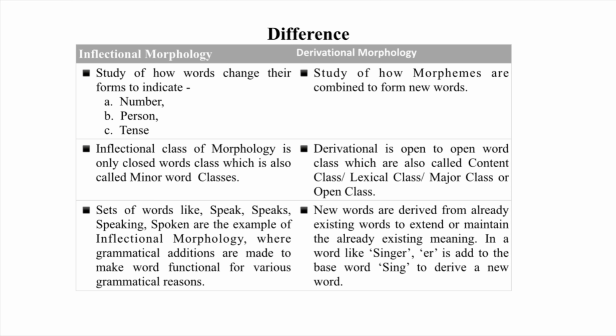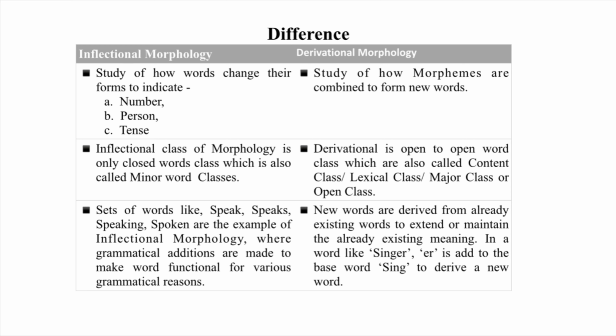Let us see what are some more differences between the two classes. Inflectional morphology is limited only to closed word classes. Closed word classes are also called minor word classes, whereas derivational is open to open word classes, which are also called content class, lexical class, major class, or open class.